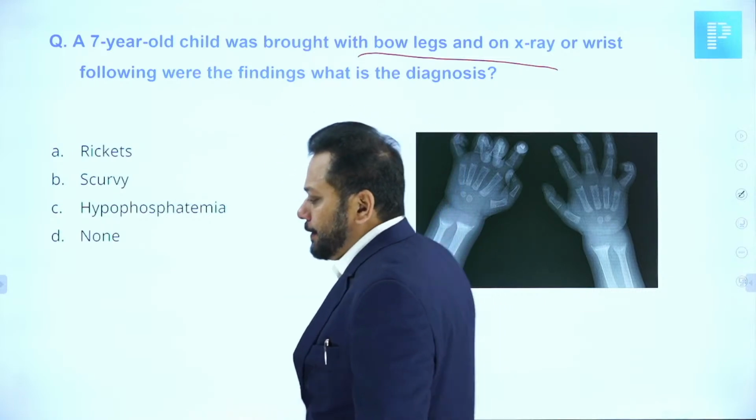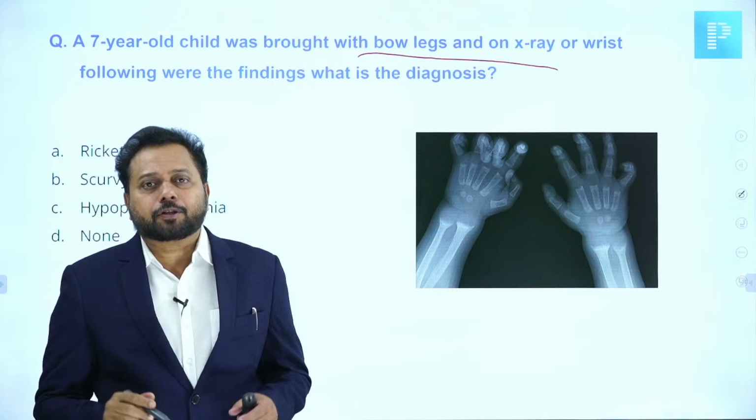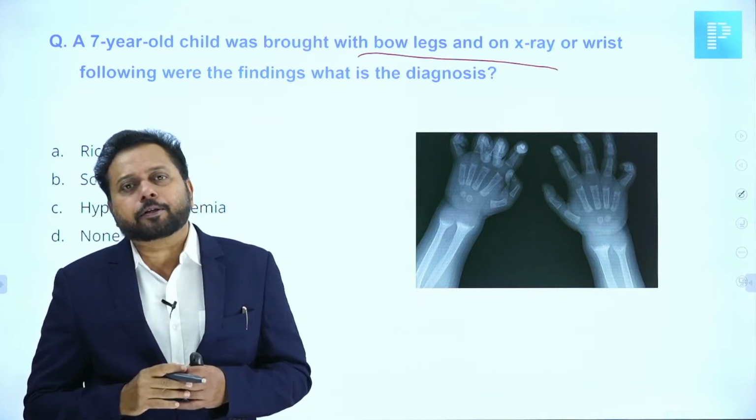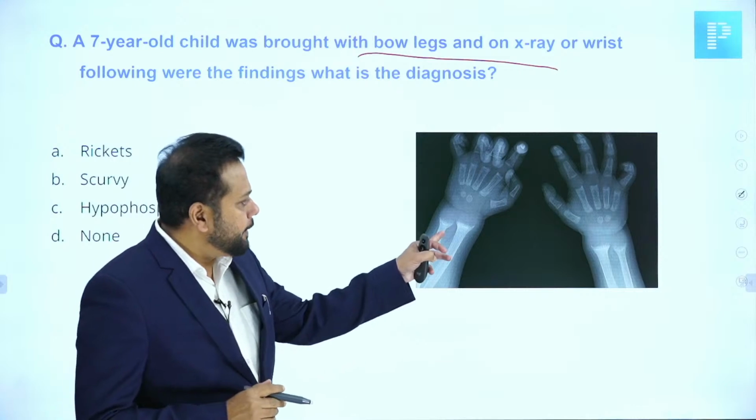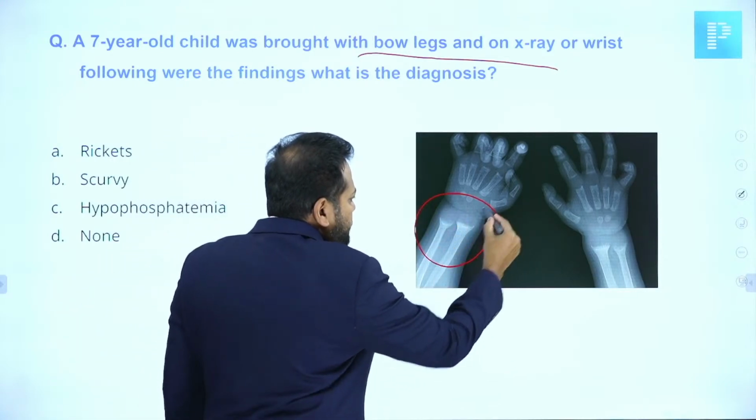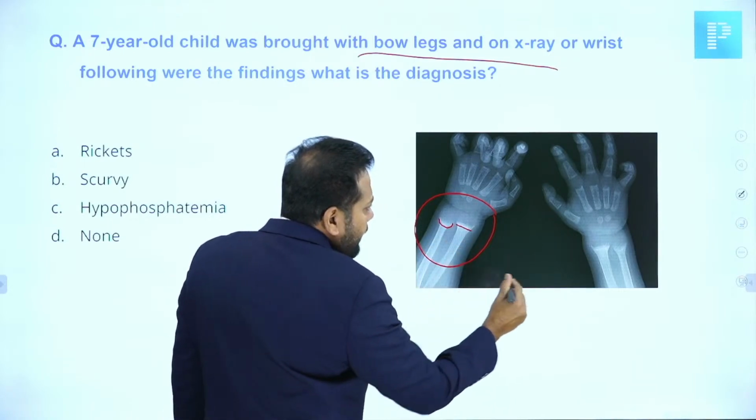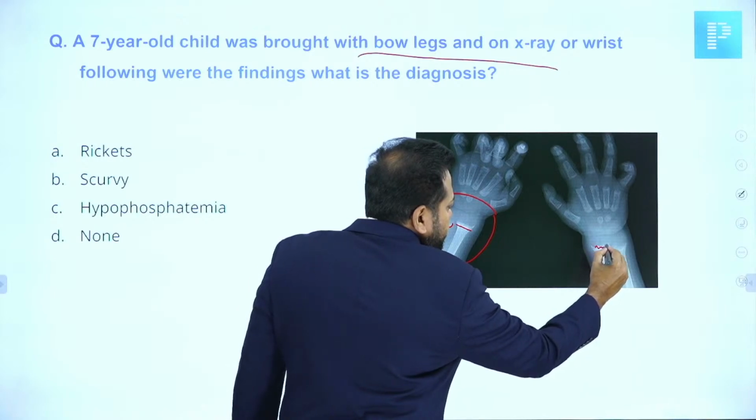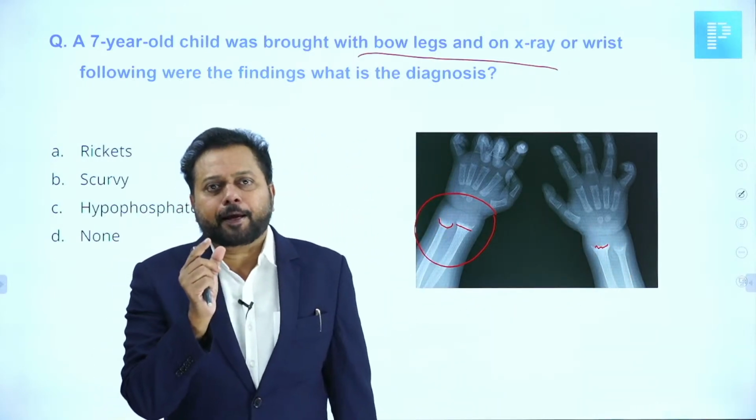Following findings were seen. A 7-year-old child presented with bow leg, that is genu varum. The commonest cause for genu varum in a child in our country should be rickets. When I see this X-ray of the wrist joint, I am able to see cupping, splaying, widening, and some irregularities. This is called fraying.